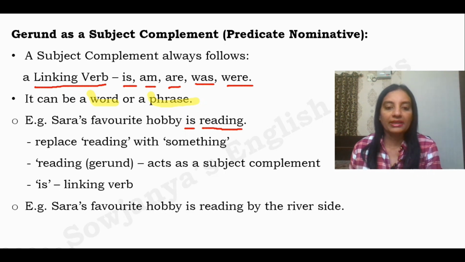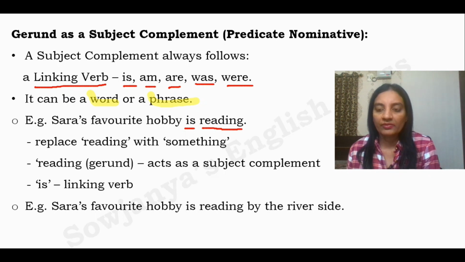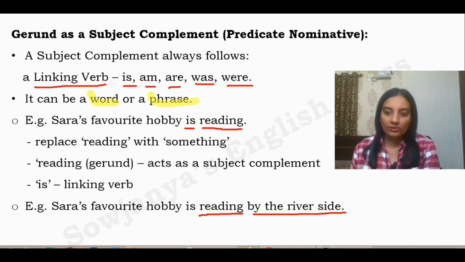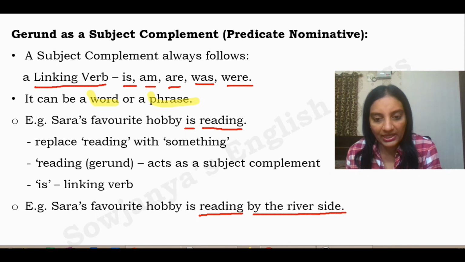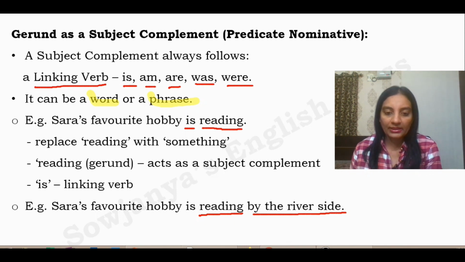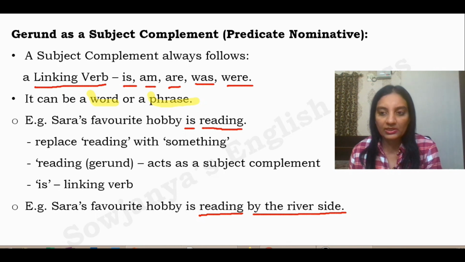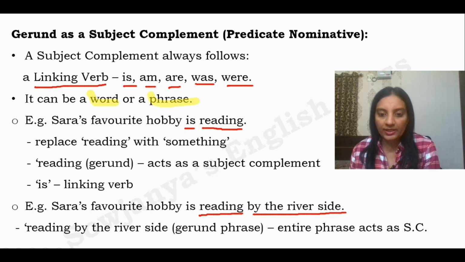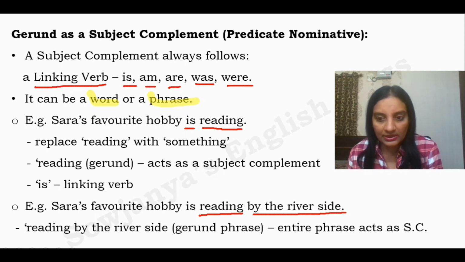Sarah's favorite hobby is reading by the riverside. Now here we have so many words after is. Reading by the riverside. In our definitions we have seen that a gerund phrase is nothing but a gerund plus any other words followed by it. So here reading by the riverside is our gerund phrase. Sarah's favorite hobby is what? Is something. What is that? Reading by the riverside. Reading by the riverside is a gerund phrase. The entire phrase acts as a subject complement.